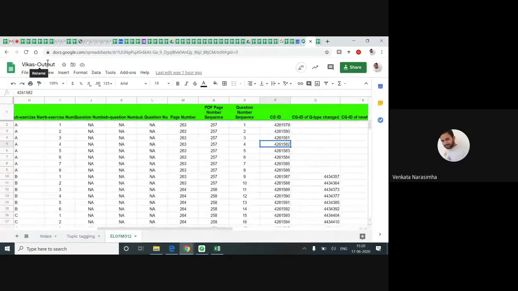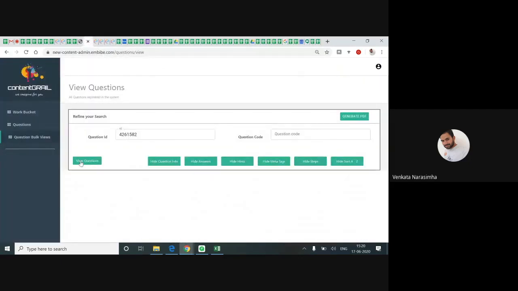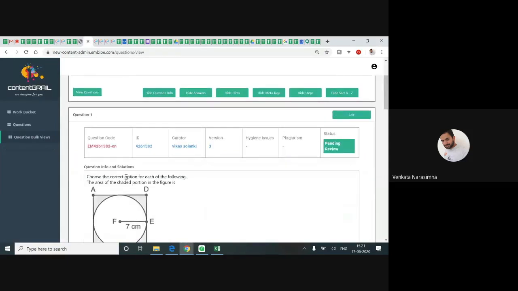This is some person's output sheet. I pick up one ID from here, copy it, and put it here. And I click on view question. When I click on view question, the question displays. Then I click on edit.